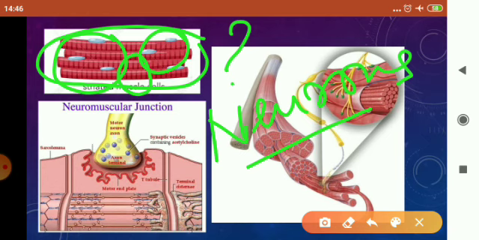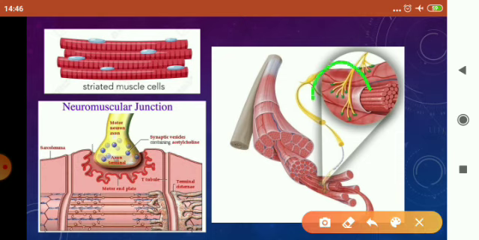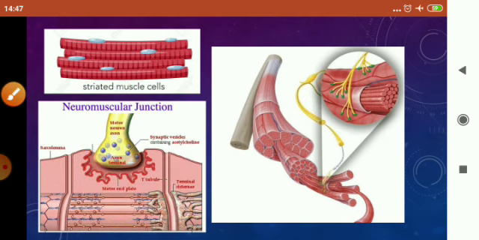Now children, as these neurons pass the signal to the muscles, they start contracting. The junction where the neurons meet the muscle fibers is called the neuromuscular junction, where the neurons rest on the muscle fibers. Here in this diagram you can see the elaborated view of the neuromuscular junction. This yellow part is a neuron and this is a muscle, and the neuron is going to pass the impulse to the muscle.